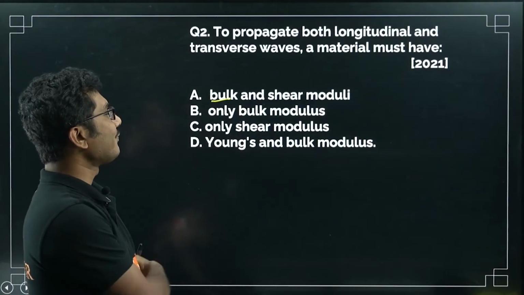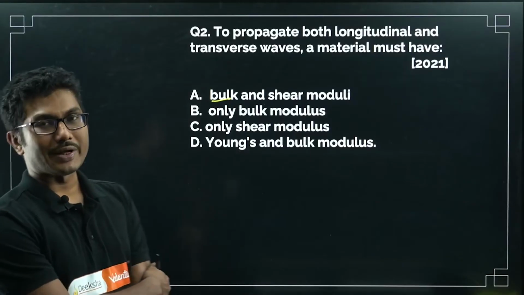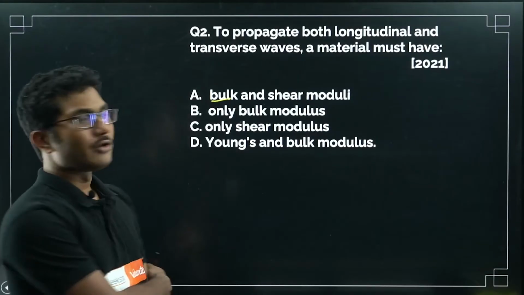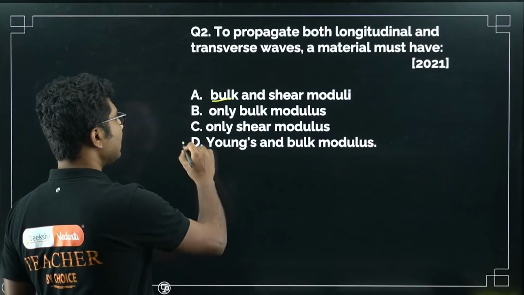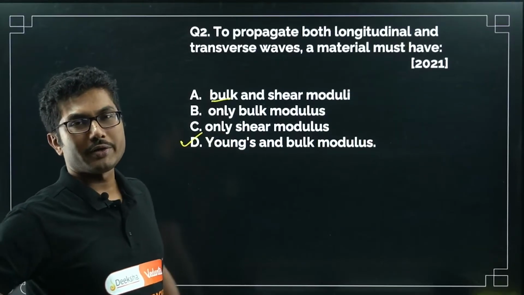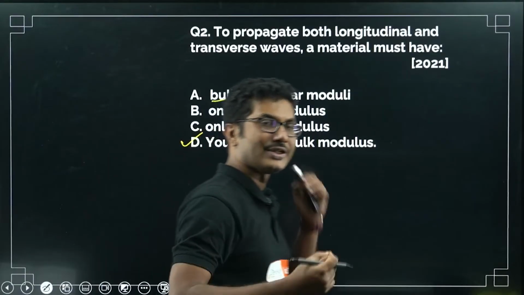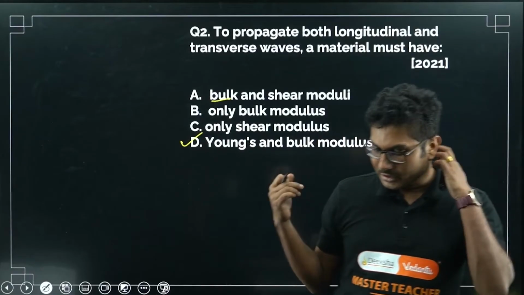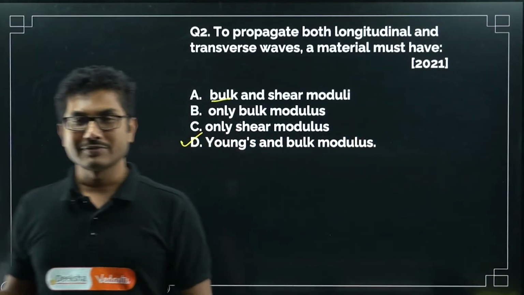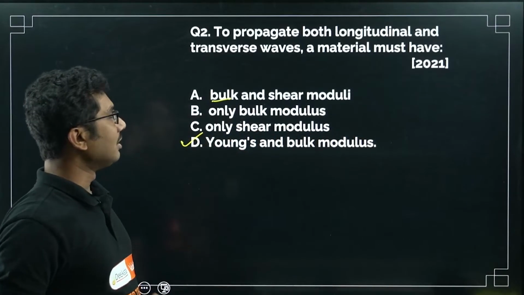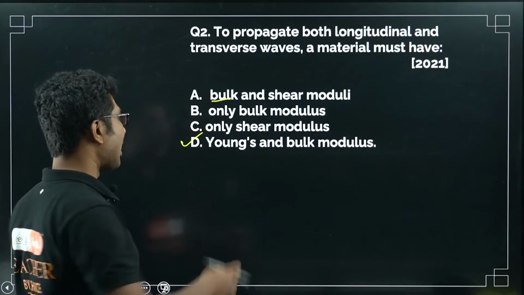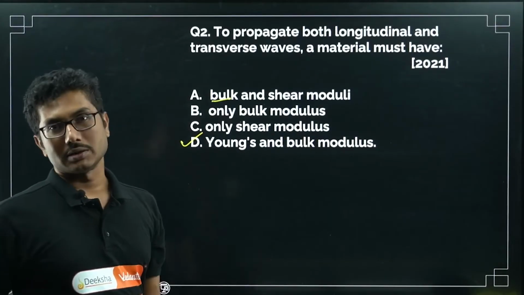But for a transverse wave, Young's modulus is important. So basically Young's and bulk modulus both are important, because when you are stretching it, Young's modulus is really important. So for both transverse and longitudinal mechanical waves, you have to have Young's and bulk modulus.